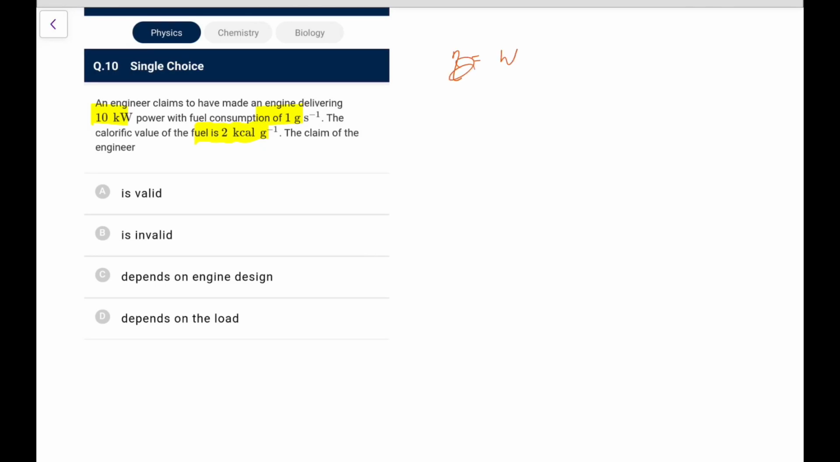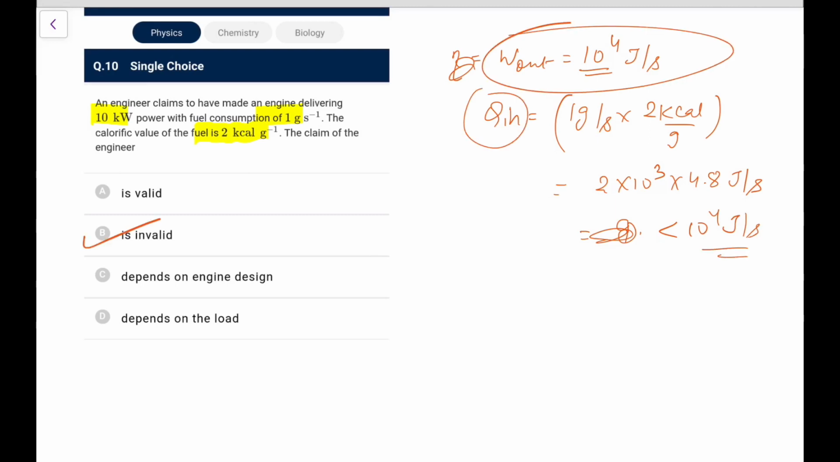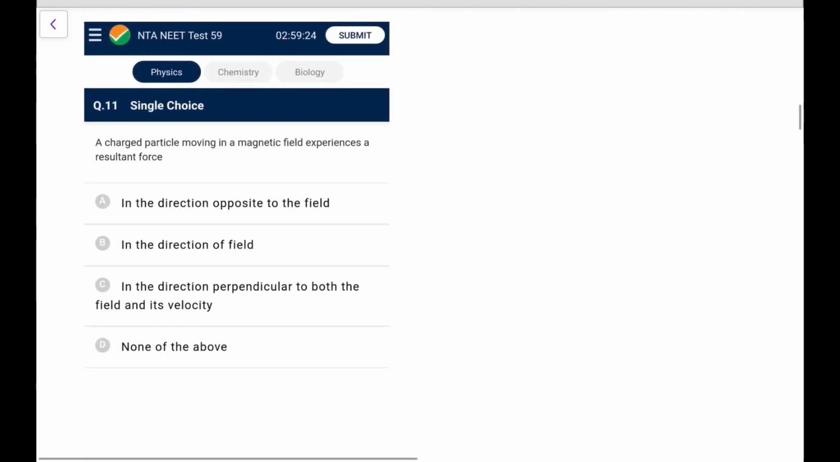The work output is 10 kilowatt, 10 to the power 4 joule per second. And the Q input is 1 gram per second into 2 kilocalorie per gram. So it comes out to be 2 into 10 to the power 3 into 4.8 joule per second, which is definitely less than 10 to the power 4 joule per second. So it is taking less heat and doing more work, which, you all know, is not possible. Claim is fraud.